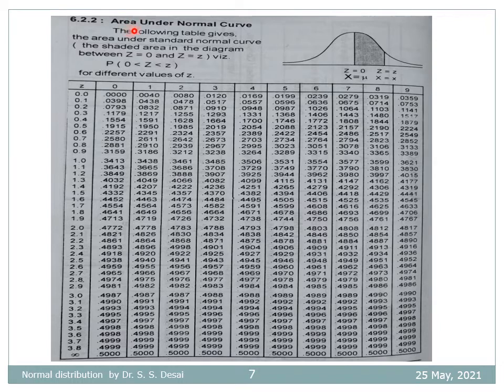The following table gives the area under the standard normal curve, that is the shaded area in the diagram. So this much portion between z is equal to 0 and z is equal to the value z. That is probability that 0 less than or equal to Z less than or equal to small z, that is a particular value of the z. So you do not bother about this table. In the exam you will be provided these cutoff points, these areas.